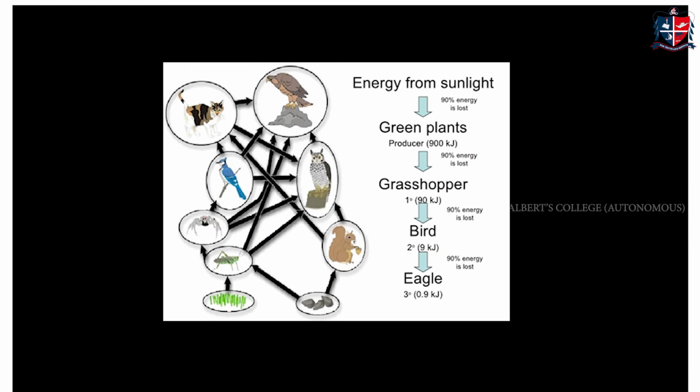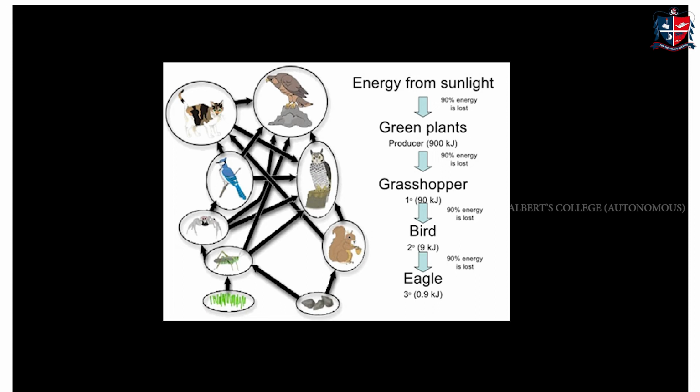This picture shows energy flow. For the first step, energy from sunlight is utilized by green plants. In this process, 90% of energy is lost as heat and only 10% of energy is absorbed by green plants. The green plants, such as producers, absorb only 10% of this energy, and the green plants are eaten by grasshoppers. Grasshoppers are the primary consumer. In this step also 90% of energy is lost as heat. There also only 10% of energy is used.